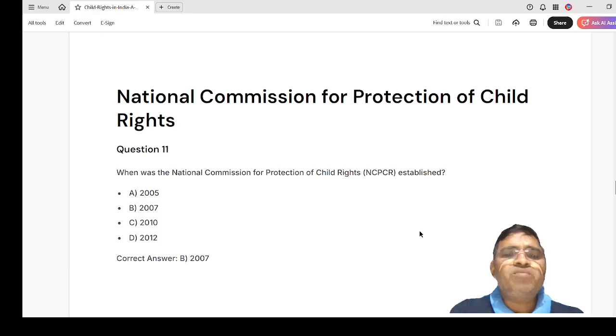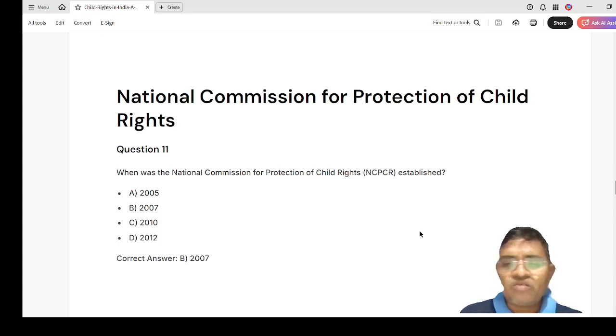When was the National Commission for Protection of Child Rights, that is NCPCR, established? What is NCPCR? National Commission for Protection of Child Rights. Okay, when is it established? The options are 2005, 2007, 2010, 2012. The correct answer is the National Commission for Protection of Child Rights, that is NCPCR, established